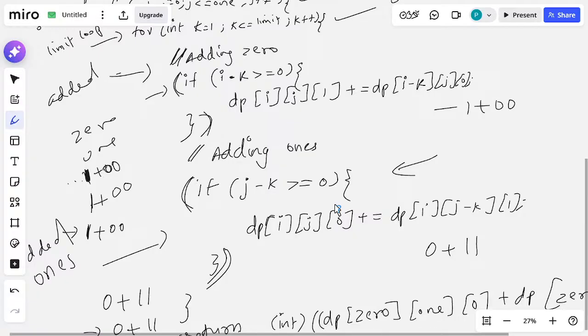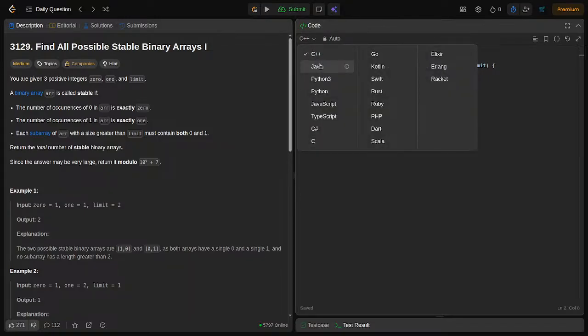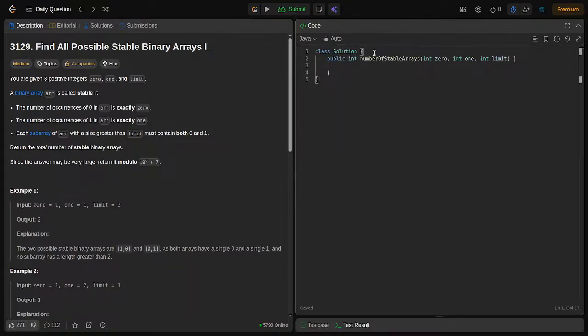Now we will try to code it in LeetCode, then we will check whether our approach is correct or wrong. We are going to use Java for this question.